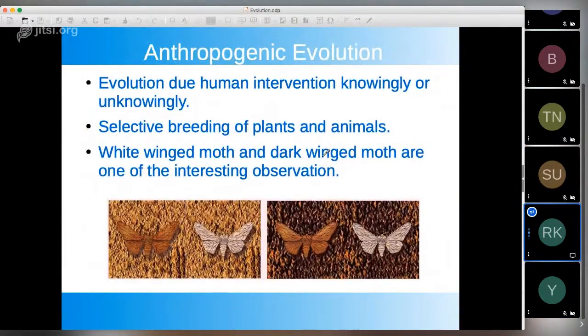Okay, then we have talked about different evidences of evolution. Now we are talking about anthropogenic evolution. So anthropogenic evolution is evolution due to human intervention, whether knowingly or unknowingly. Whether we know that we are causing some intervention, because of that evolution is occurring in some other